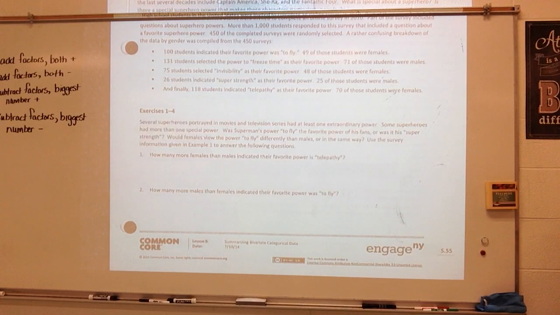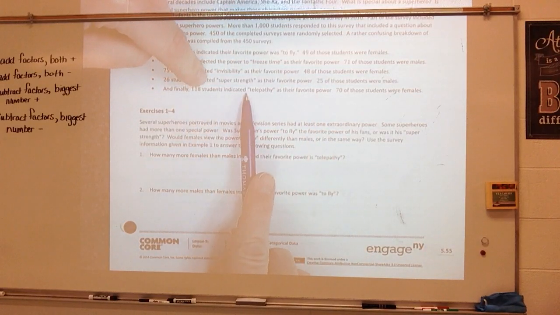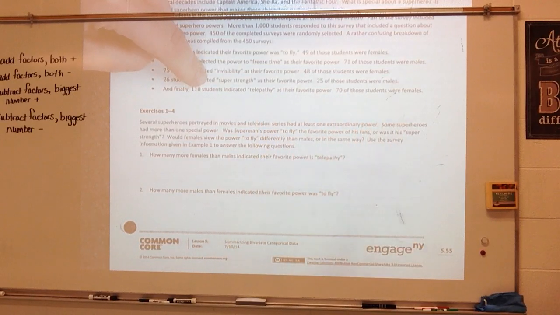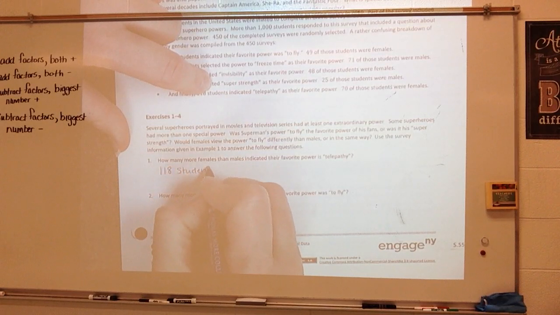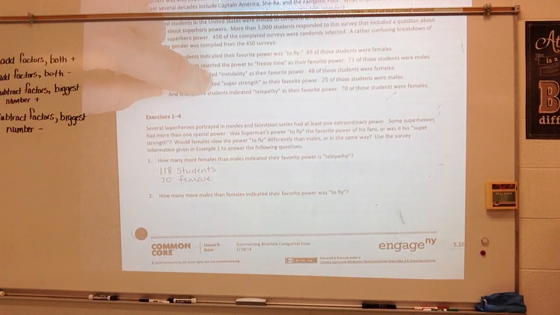How many more females than males indicated their favorite power was telepathy? Well, let's go and look at telepathy. It says a total of 118 students said they liked telepathy. 70 of those students were females. Alright, so 118 students, 70 were female. So it wants to know how many more females than males.